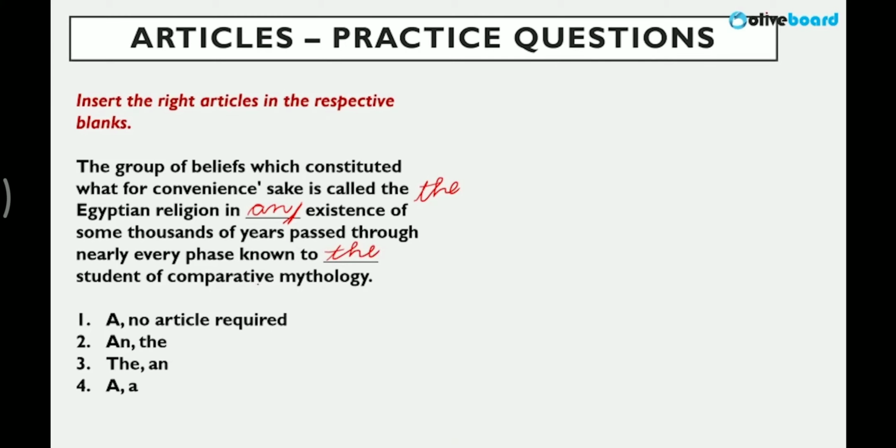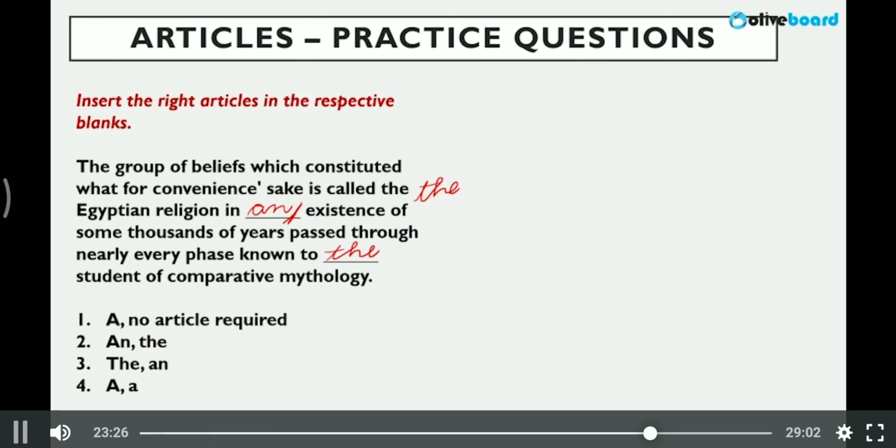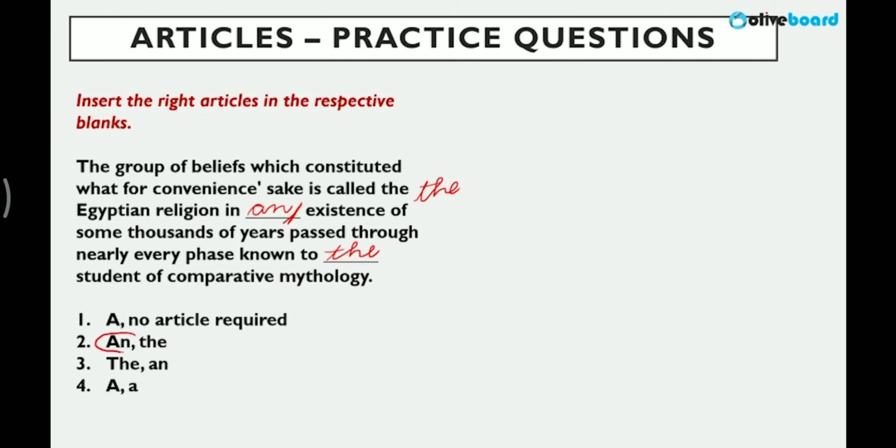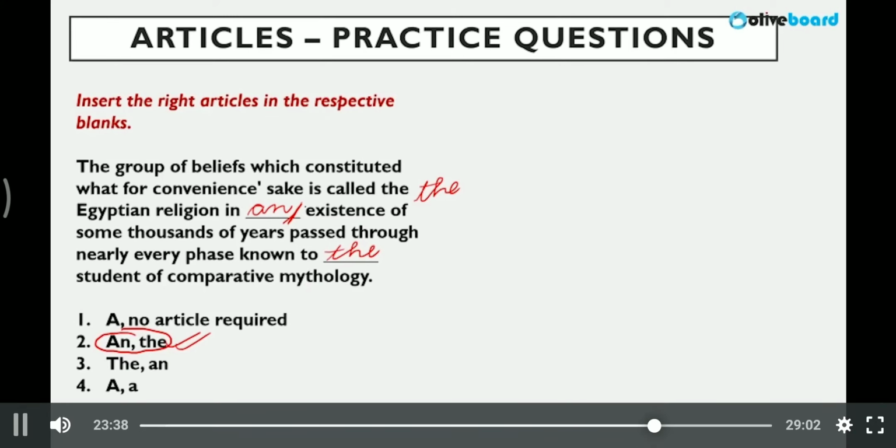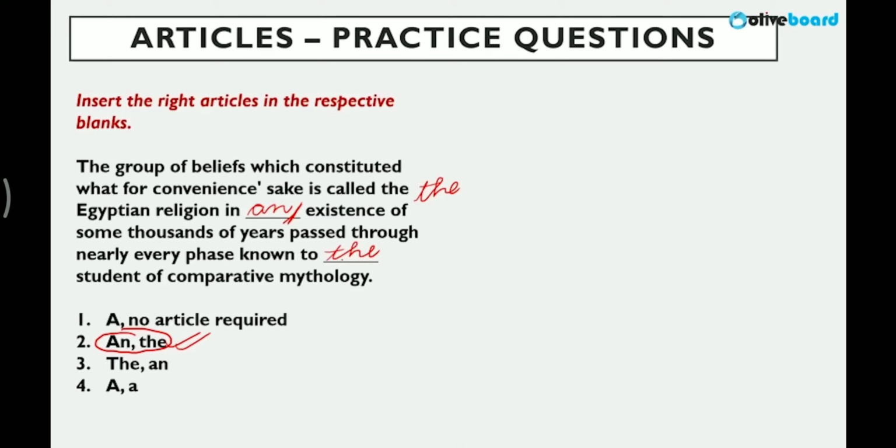Why "the student of comparative mythology"? Because we are referring to something specific in nature. What is specific? A particular student of a particular subject, comparative mythology. So only "the" will come here. Now, which of the options will be correct? Only "the" can come in the second blank, and "an" or "the" in the first. So this one, according to the options, will be correct. Clear, understood? In an existence, you can also say "in the existence of some thousands of years", but here only "the" will be used because we are referring to a particular student of a particular specific subject.